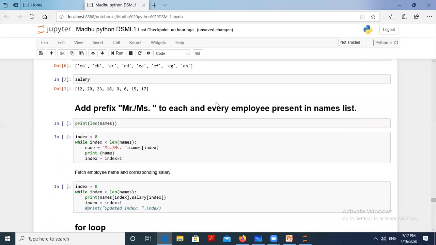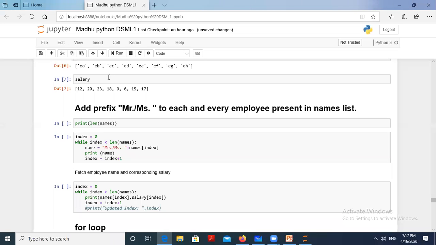Now, just now you created multiple assignment for the list, like a names list as well as a salaries list. Now we can append something to the elements of the names list. That is, add the prefix Mr. or Miss to each and every employee present in the names list.